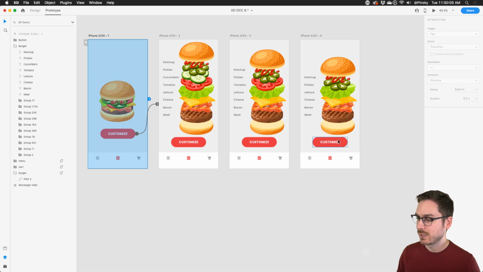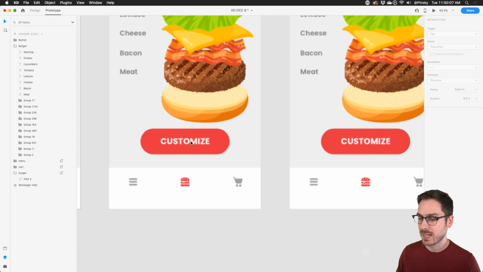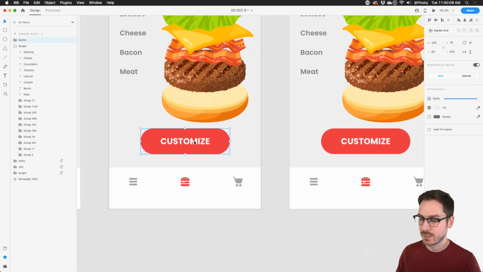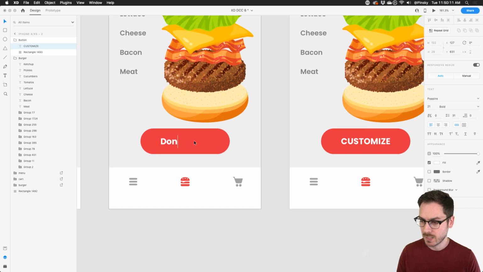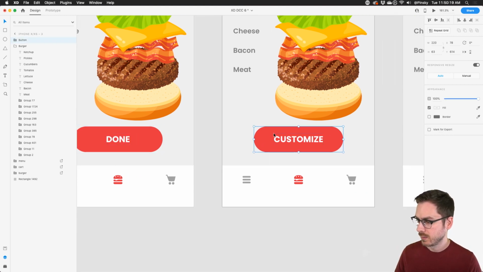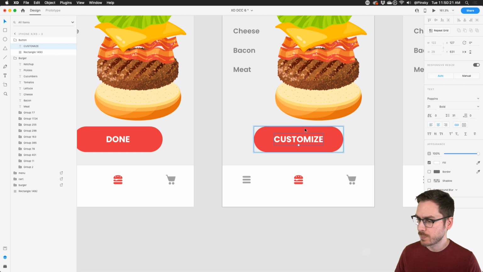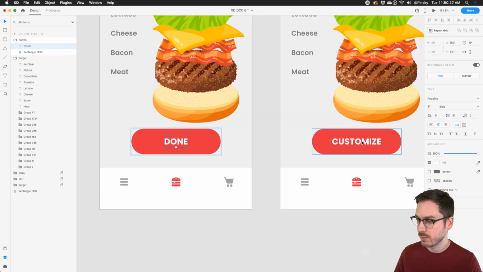So now that we have that done, we might want, actually in this case, because customize is already in progress, we might just want to change this to done. Let me go ahead and make sure that's centered. I'm going to just press done. Do this as well. And this is probably a good opportunity to start using components for a button like this, but I did not do that, so shame on me. But I'm going to make sure to center this and done.